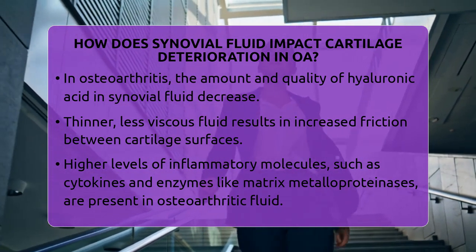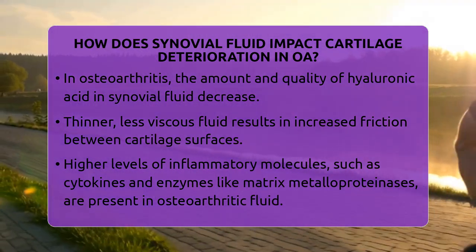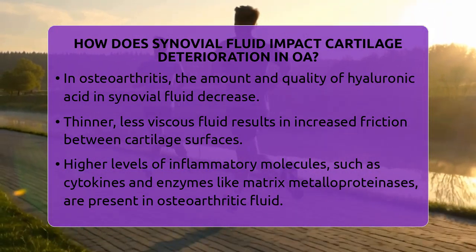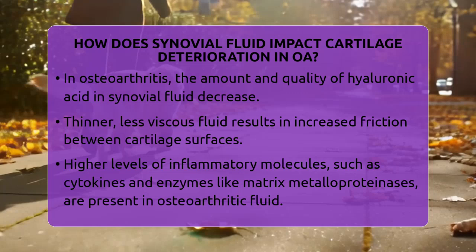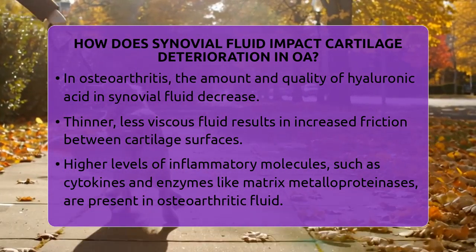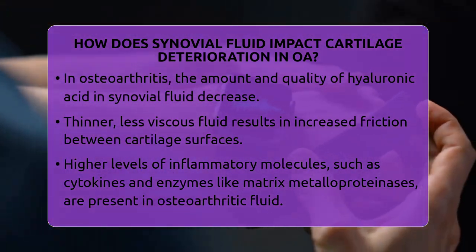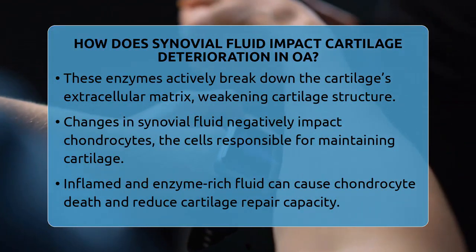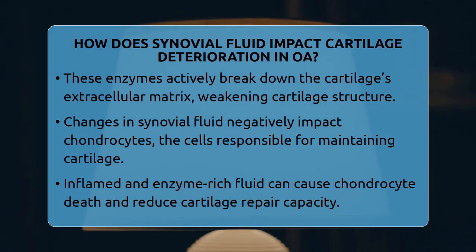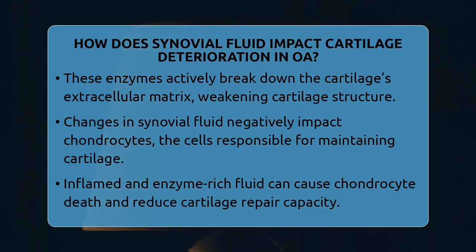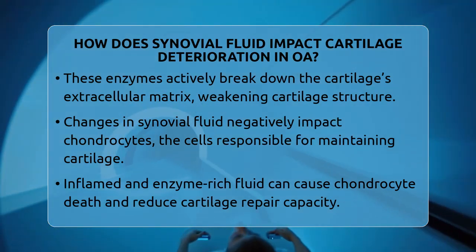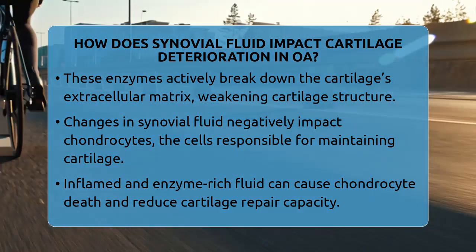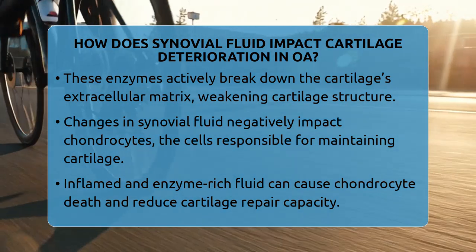Besides losing its lubricating ability, synovial fluid in osteoarthritis often contains higher levels of inflammatory molecules called cytokines and enzymes like matrix metalloproteinases. These molecules actively break down the cartilage's extracellular matrix, which is the structural framework that keeps cartilage strong and resilient. When these enzymes are present in higher amounts, they accelerate the breakdown process, making cartilage weaker and more prone to damage.